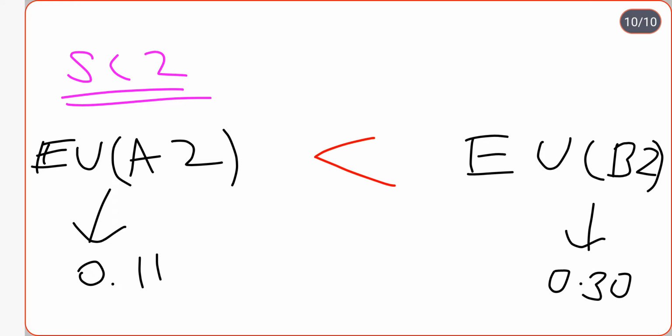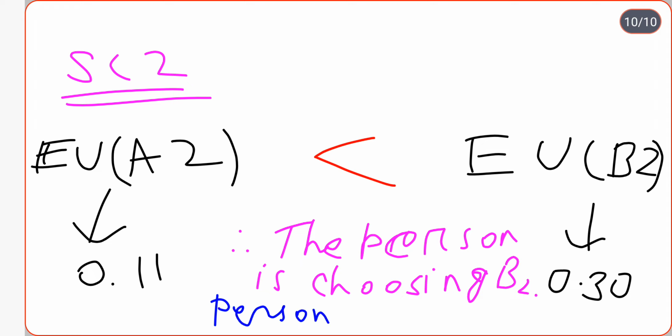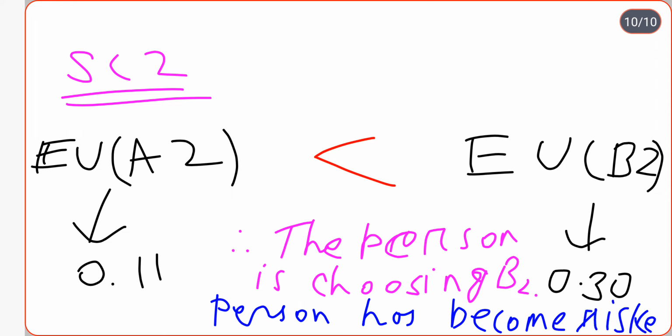Obviously B2 is greater. Here the person is choosing B2 because of the higher expected utility. So here the person has become a risk seeker, and he is running behind the higher expected utility.